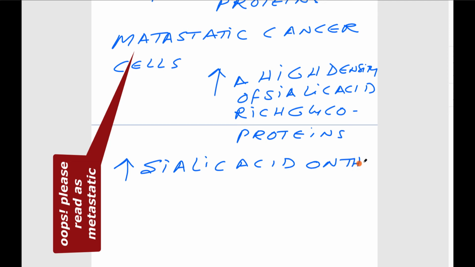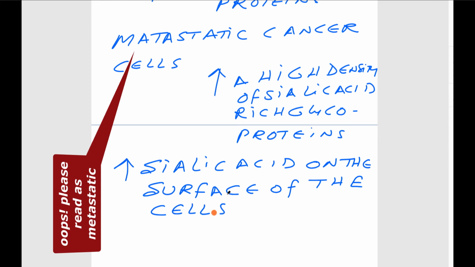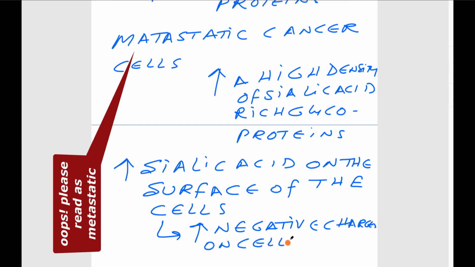When there is a high amount of sialic acid on the surface of the cells, what happens? There will be high negative charges on the cell membrane.